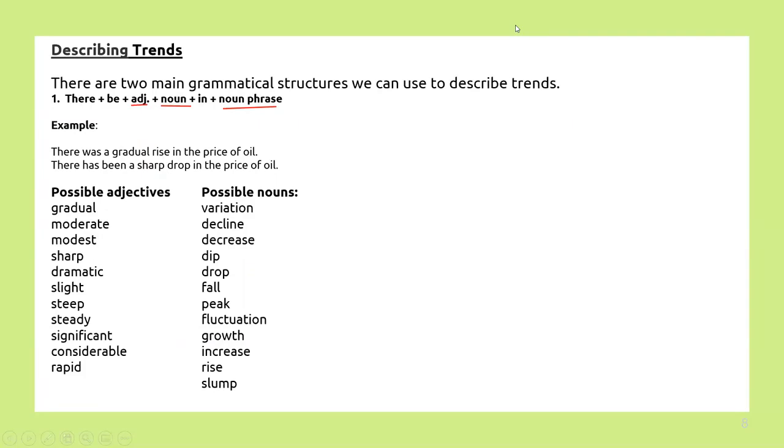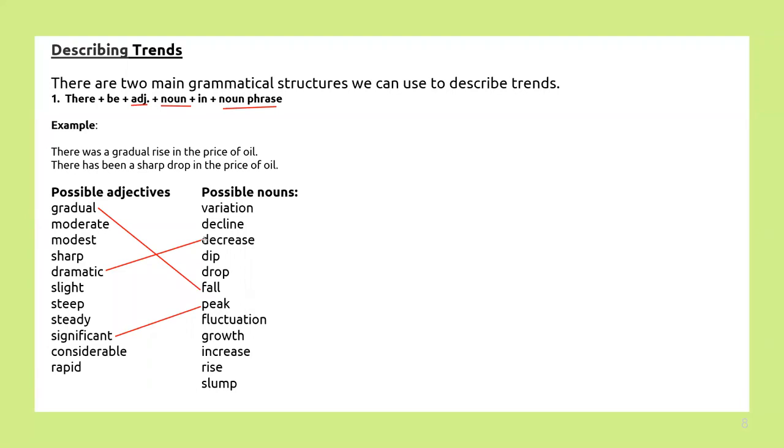आप दोनों में से किसी का भी कॉम्बिनेशन ले सकते हो. आप gradual के साथ fall का कॉम्बिनेशन करो, absolutely okay. आप significant के साथ peak का कॉम्बिनेशन करो, absolutely okay. आप dramatic के साथ decrease का कॉम्बिनेशन करो, absolutely okay. So a combination of these two, you can have a variety of lexical resource. Clear? Got the idea?